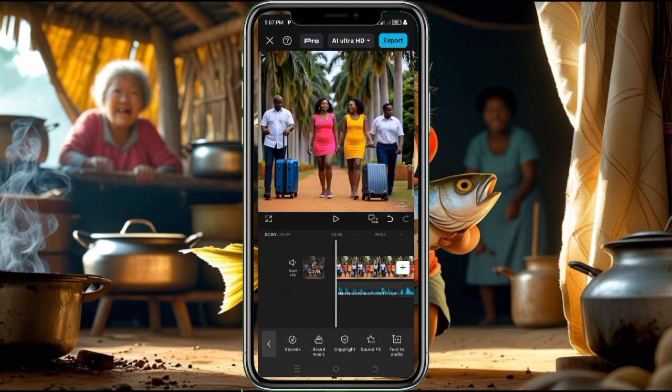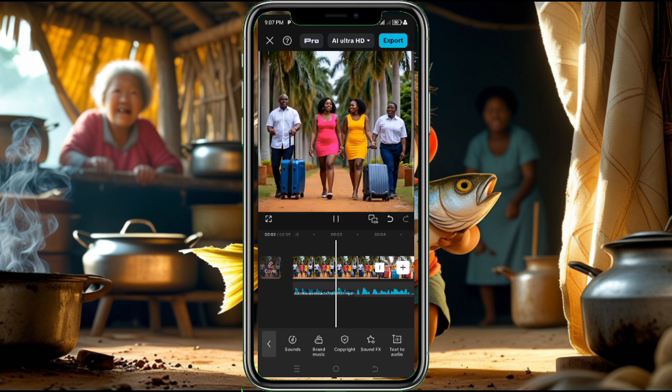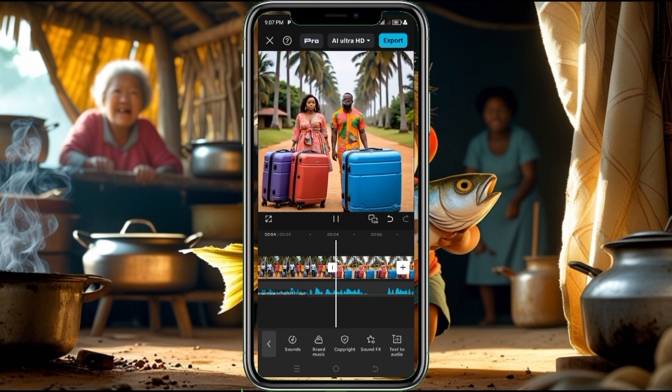In a quiet village nestled between two giant rivers and thick groves of palm trees lived a man named Okafor.